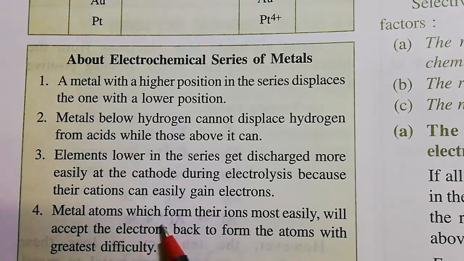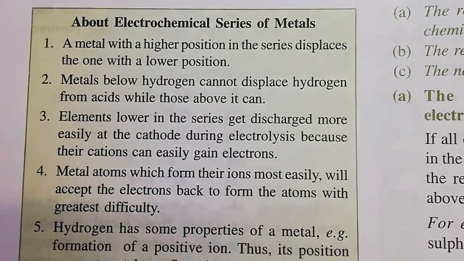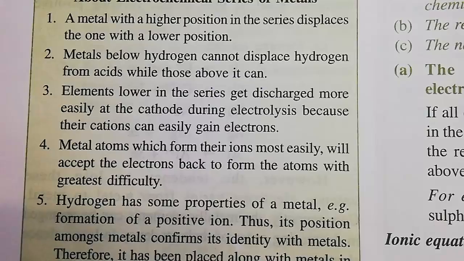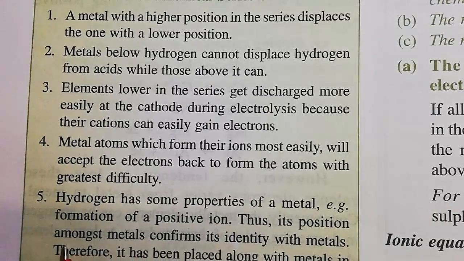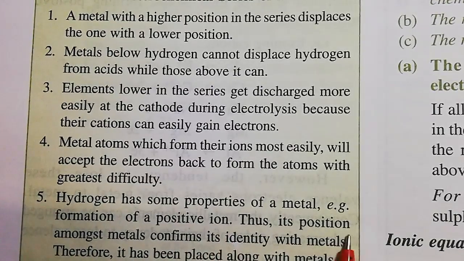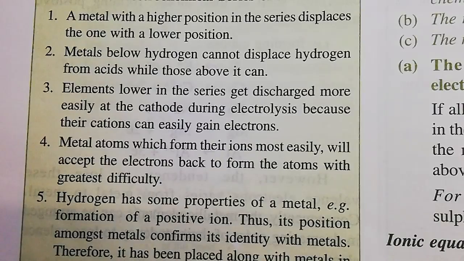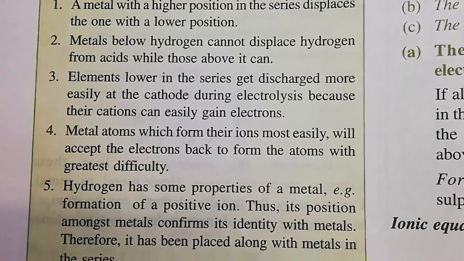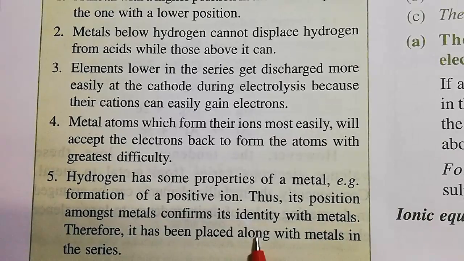That means the upper elements. Number five: hydrogen has some properties of metals, for example the formation of a positive ion. Thus its position amongst metals confirms its identity with metals, and therefore it has been placed along with metals in the series.